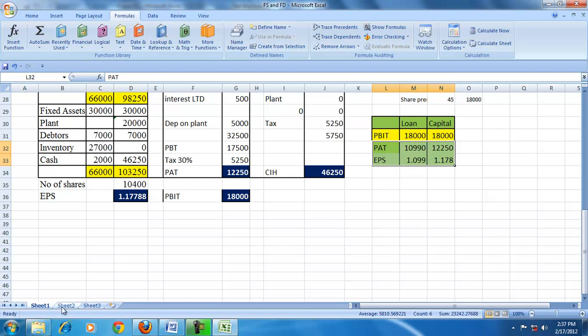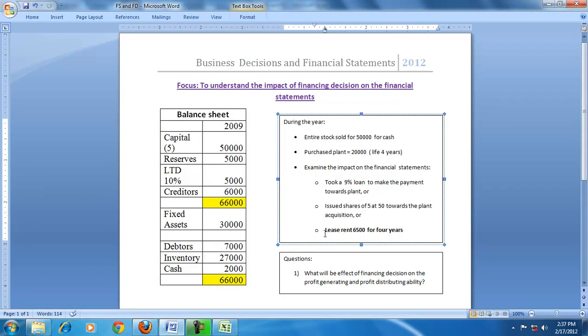Now we'll take up the same question, but try to understand the effect of acquiring the asset through lease, and there's an option there. The lease can be treated as an operating lease or a finance lease. So without getting into the distinction between OL and FL, I'll put it in a simple form: an operating lease is treated as an expense. In a finance lease, the asset has to be shown with the corresponding sources on the balance sheet.